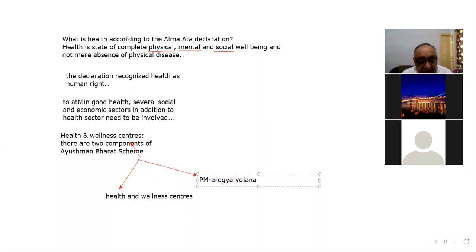as far as health and wellness center is concerned, the government's aim is to establish 150,000 health and wellness centers.